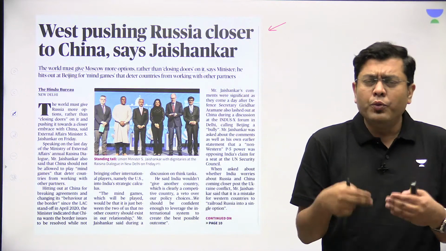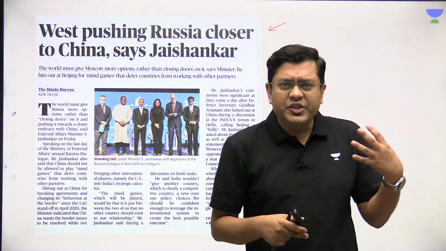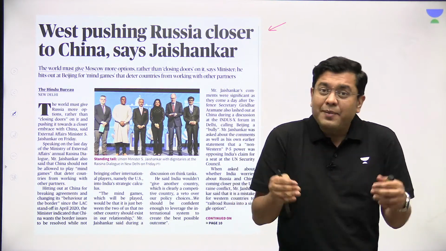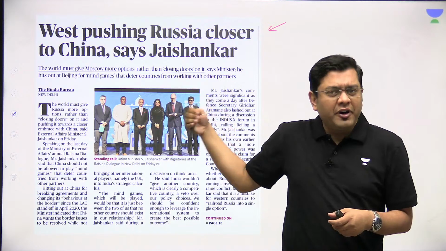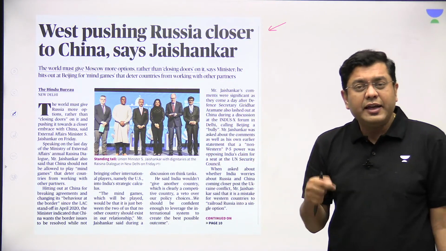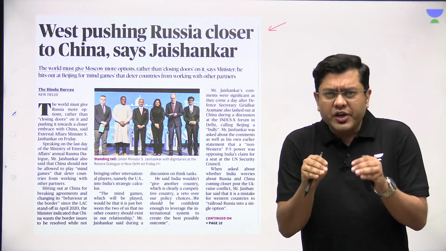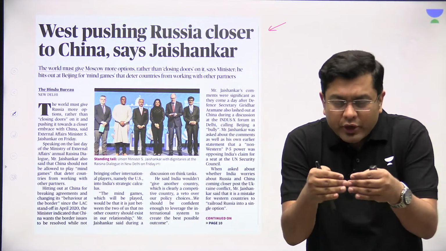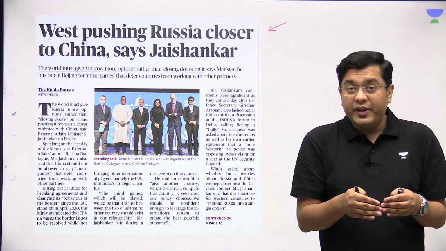They have been using words and statements against Russia, which is not helping anyone. So it is in that backdrop that the External Affairs Minister has made the statement. He has made it very, very clear that look, when it comes to Russia, you need to provide them certain options. You cannot be closing the space around them.